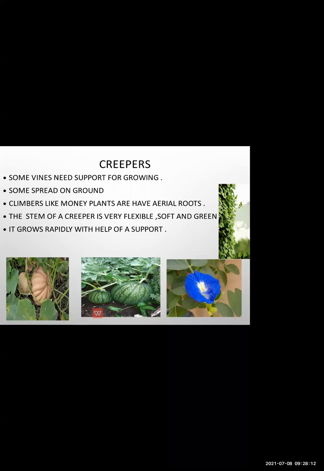The next fourth type of the plant is creeper. Now these creeper need support for growing. Okay, what do they need? They need support for growing, and they are aerial. Okay, so for example, money plant in your house, so they need support for growing. Okay, so if you give the support, the plant grows very nicely, and the roots are aerial.